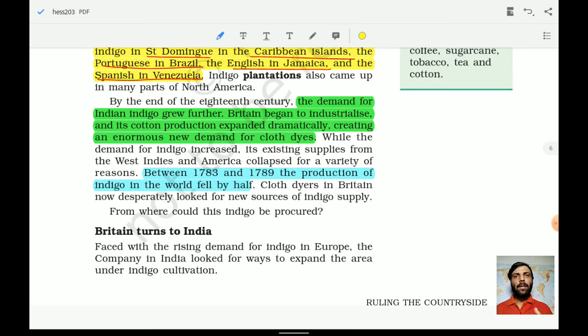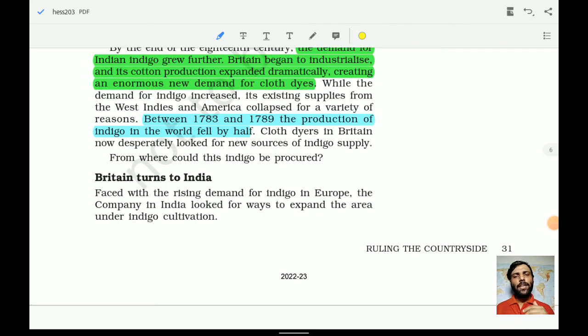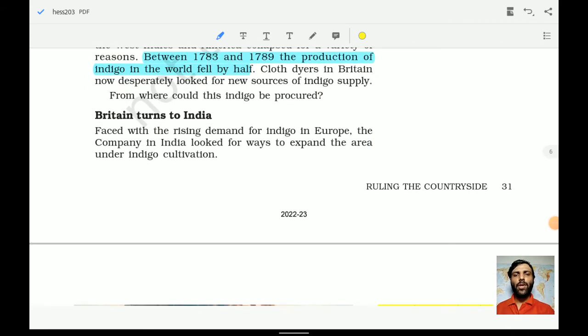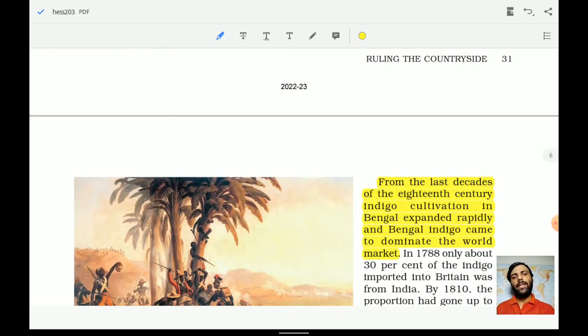Now the demand was increasing and they were not able to fulfill it, so they started looking to different areas to grow or cultivate indigo so that they could fulfill the demand of the British industries. Now Britain turns to India to get the indigo. Okay, so let us understand.